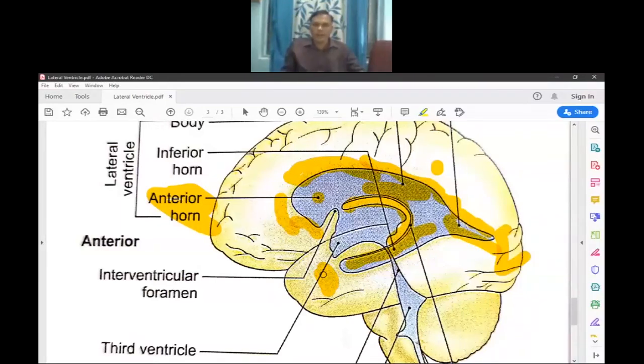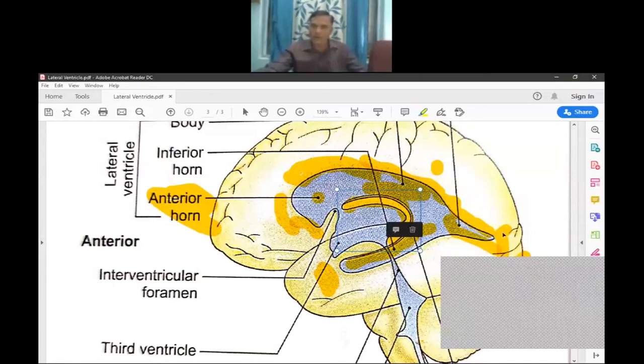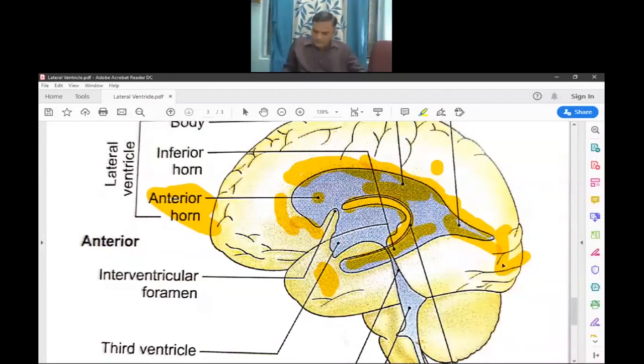The caudate nucleus has a head, a body, and this structure is the tail of the caudate nucleus. Also, it presents the stria terminalis and the amygdaloid body.